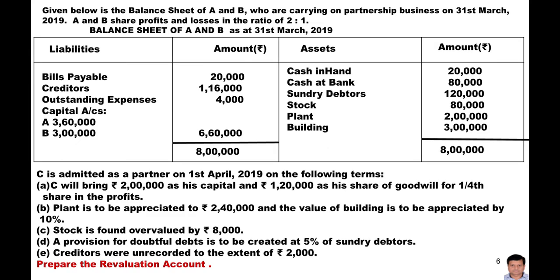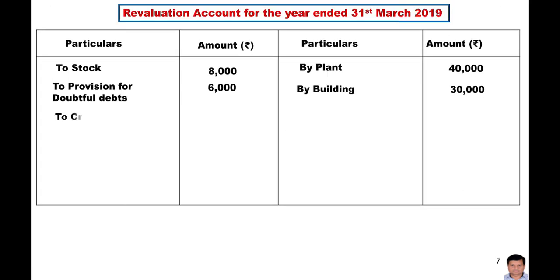Now see the question again. Creditors were unrecorded to the extent of 2,000 rupees, which means to the extent of 2,000 rupees the creditors were not recorded. So we need to record. In this case the liability is going to be created or increased. Whenever there is an increase of liability, it will go to the debit side of the revaluation account. Now this is the treatment of the creditors.